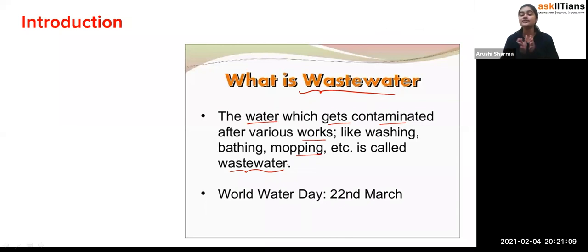That's how, after usage, the water gets contaminated, or impurities are present in it, so we can't use that water again. The water is not good for use, so we call it wastewater.